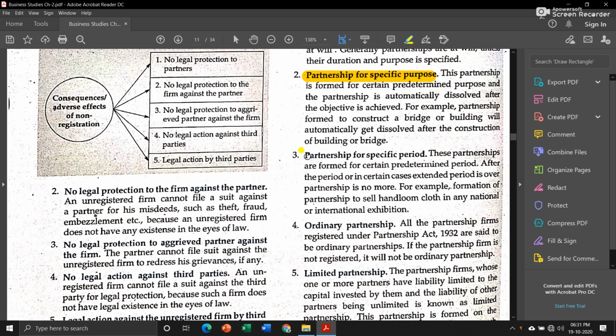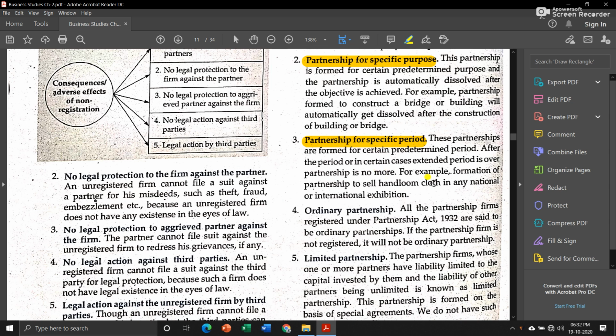Then the third one is partnership for specific period. Just like in point number 2, we saw that some partnerships were made for a specific purpose. Partnerships can also be made for a specific period, and after completion of that particular period, the partnership firm will be automatically dissolved. For example, formation of a partnership to sell handloom cloth in any national or international exhibition. We all know that national or international exhibitions are held for a particular period of time. As soon as these exhibitions are over, that partnership firm will be dissolved.